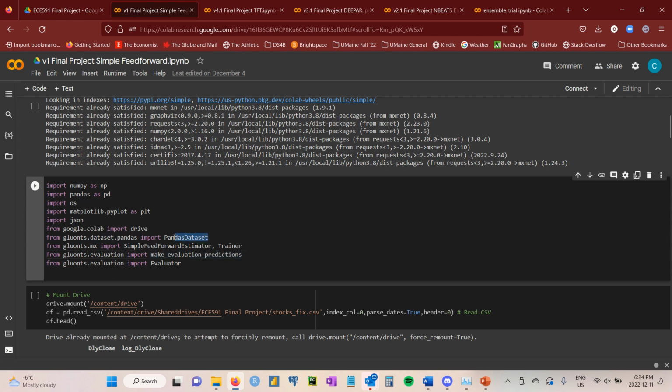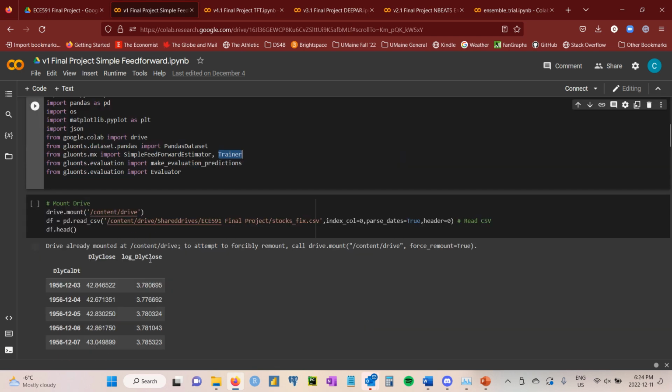The biggest thing is just the PandasDataset function. It creates a specific object for GluonTS. It's pandas-like, but it's not quite pandas. The evaluator is how we make our predictions. For this, we're looking at a simple feed-forward estimator and a trainer. Yeah, that's kind of about it. We had to do some Google Colab stuff for accessing local data.